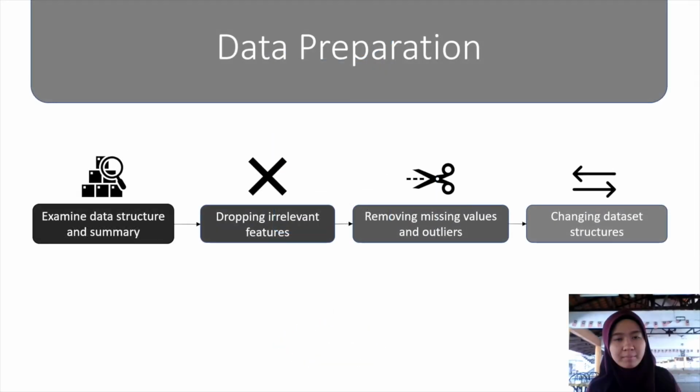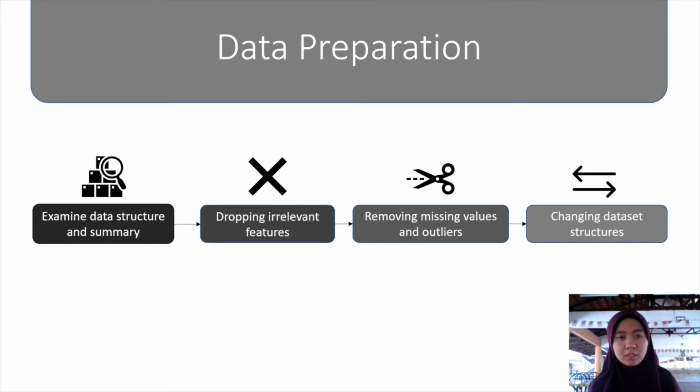Thank you. Hi, I'm Hazika and I will explain about the data preparation process and exploratory data analysis. First step, we have to examine the data structure and summary to know the data type. Then we drop irrelevant features such as ID, host ID, or last review because they are very unique and irrelevant for our study. Then we remove missing values and outliers.